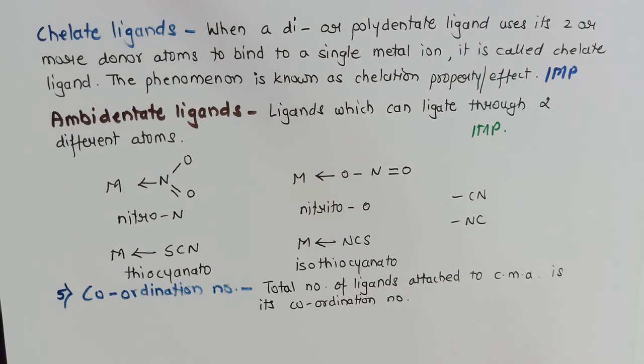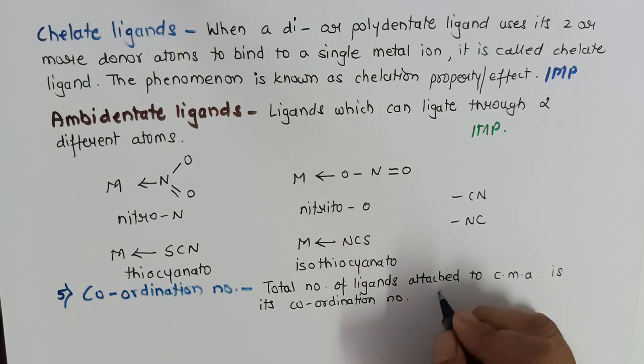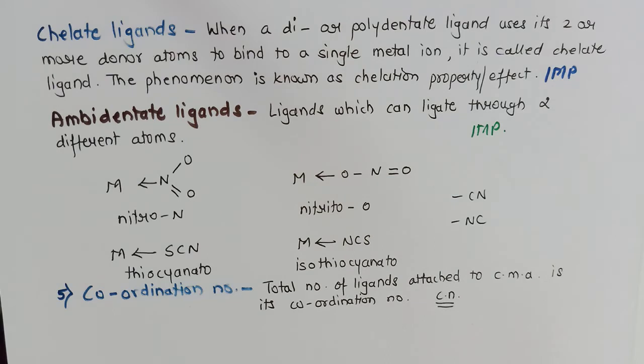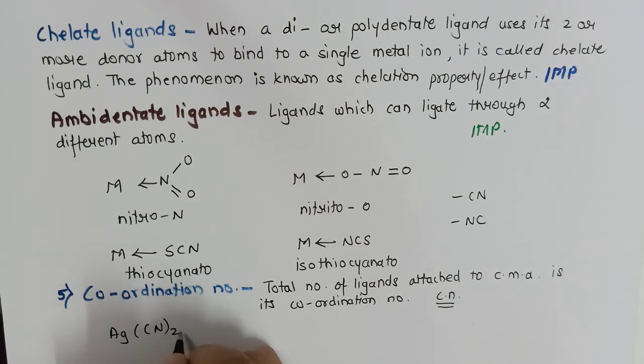The next term which we have to study is coordination number. The total number of ligands attached to the central metal atom is called its coordination number. We also write it in short form as CN. It's a very simple one. For example, let us take this example, [Ag(CN)2]-. So how many ligands are attached here? 2.